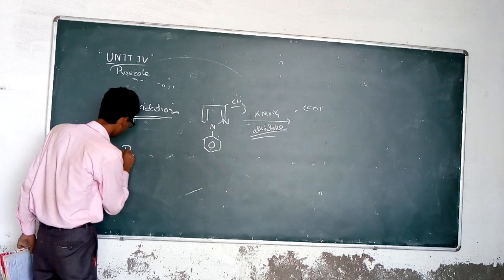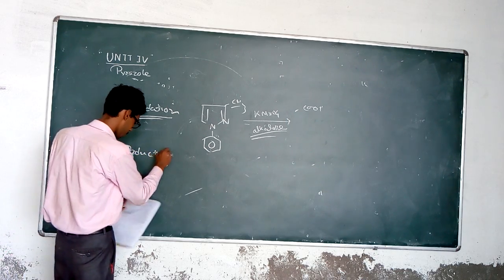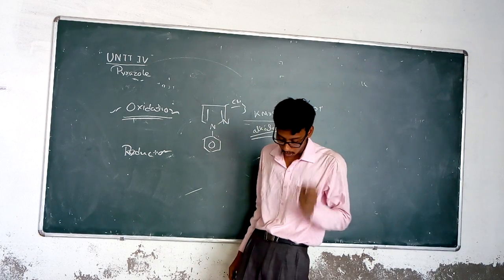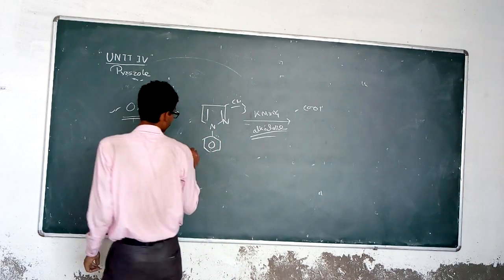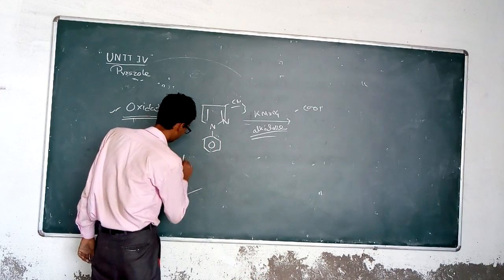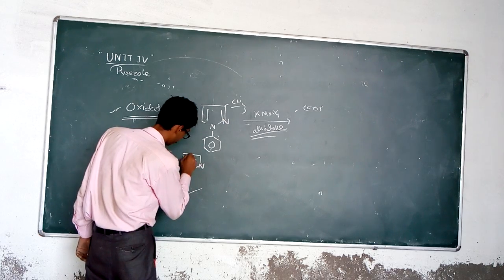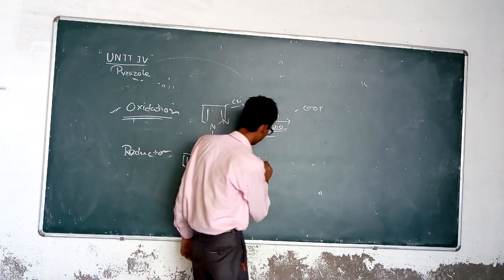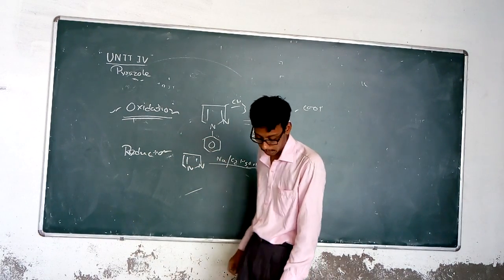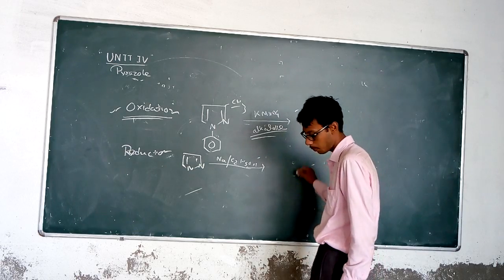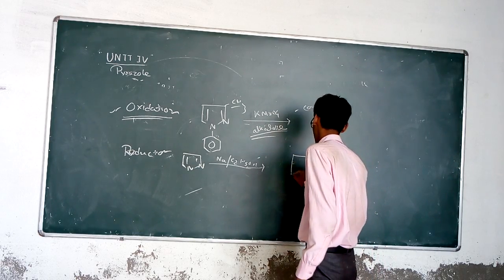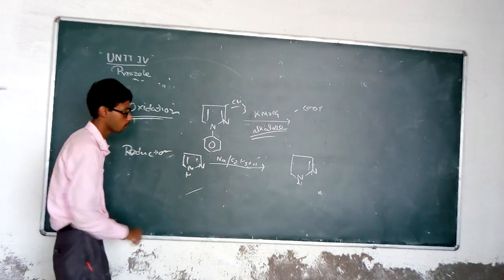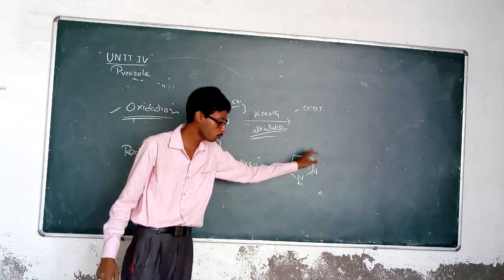But in the case of reduction, a serious type of reduction occurs. When we use sodium and ethanol as the reducing agent, pyrazole treated with sodium ethanol produces a partially saturated pyrazole, and this is the name of that, the pyrazoline.